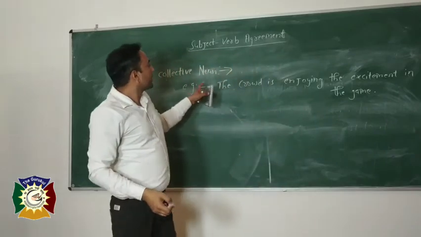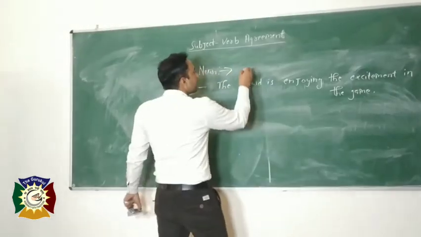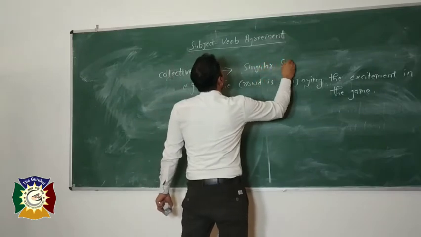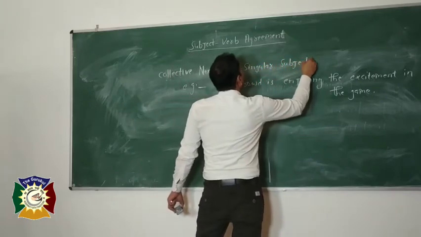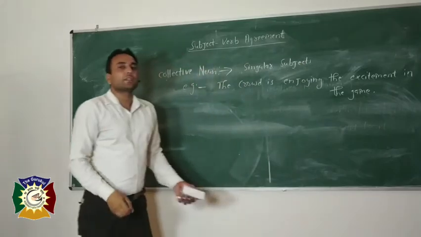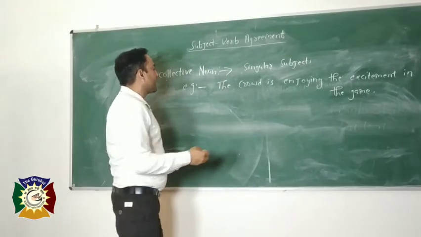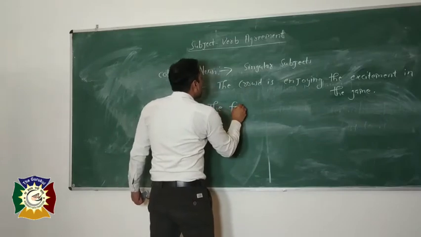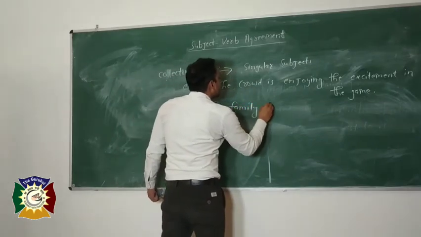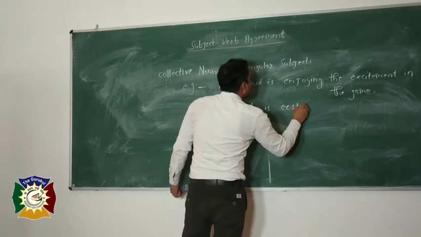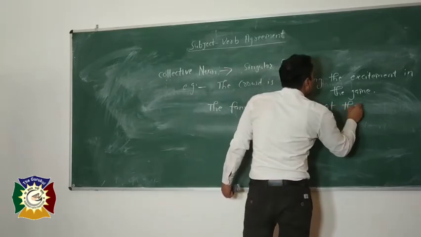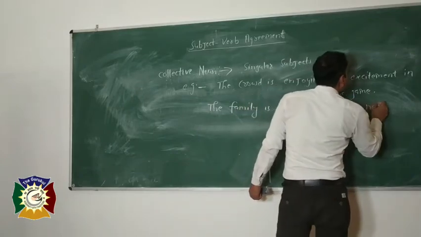A collective noun is always taken as a singular subject, like the family. The family is ecstatic at the news.